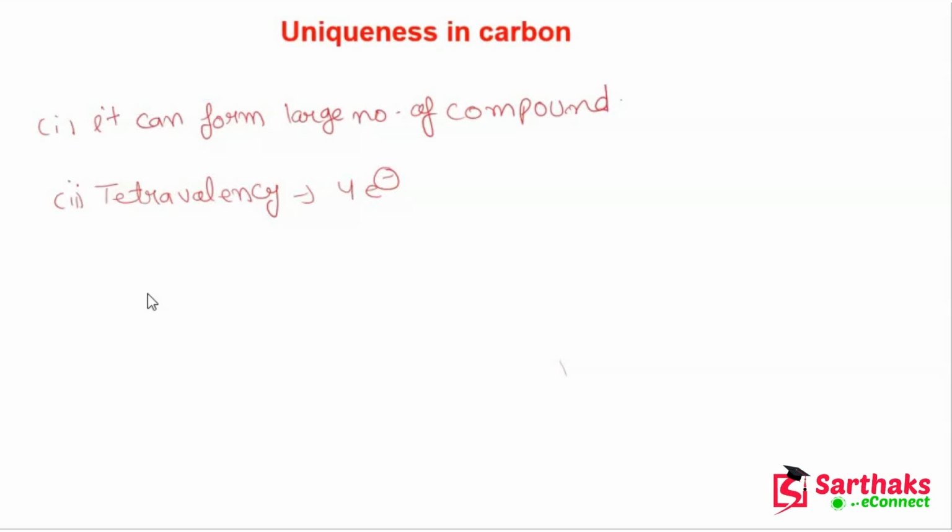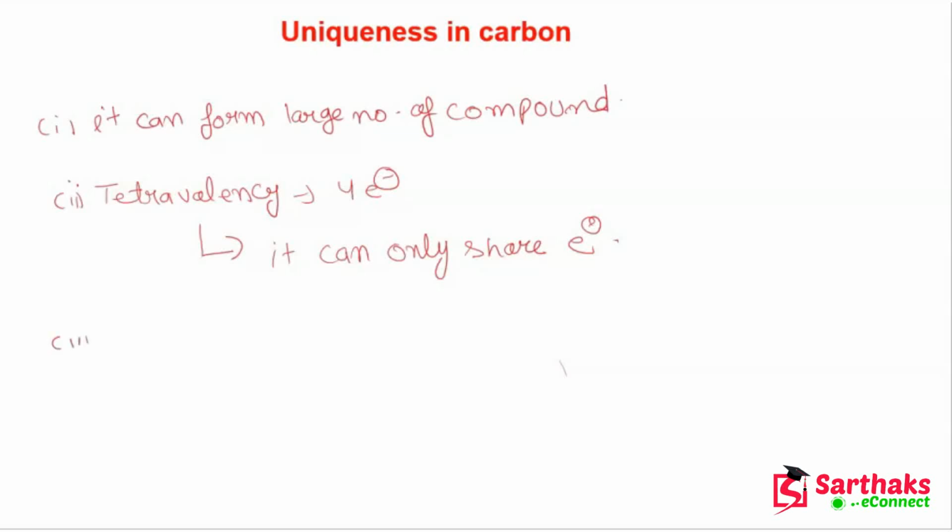It cannot lose 4 electrons, because if it wants to become stable, it either needs to accept 4 electrons or lose 4 electrons. So that's why it can only share electrons. So you can say that carbon can only share electrons. I hope, guys, this point is clear.